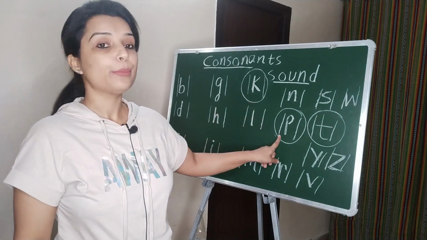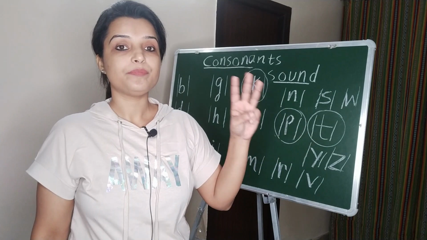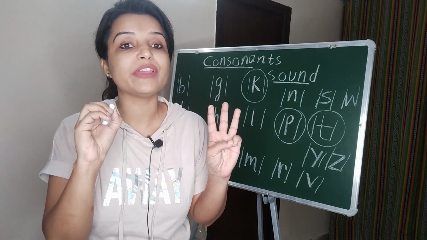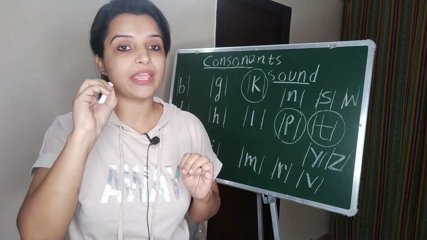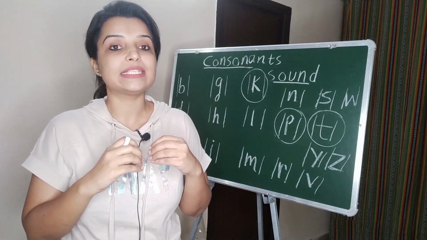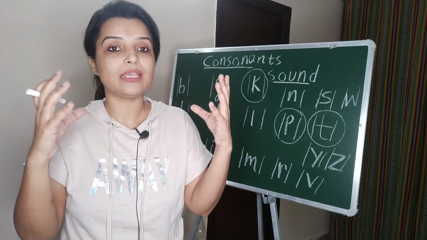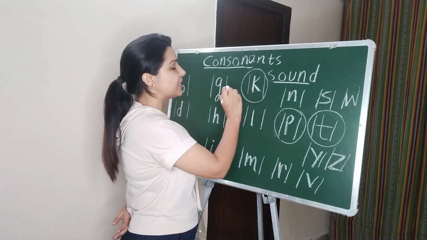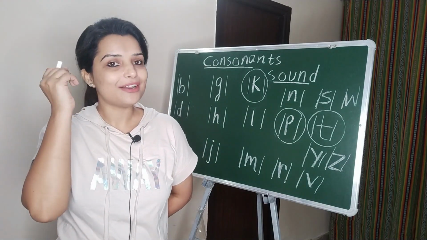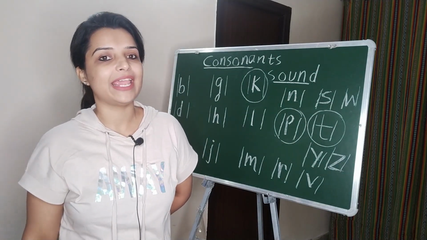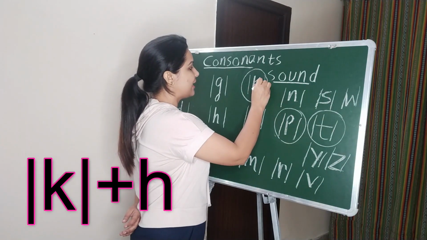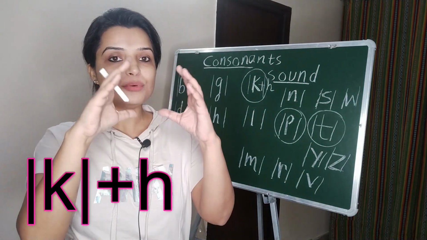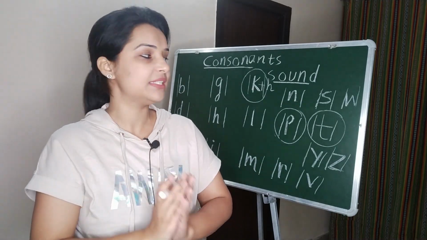K, P, and T. These three sounds have a feeling of H in them. It is extremely influenced by H. So whenever I am saying K, there is an H coming in K. K plus H becoming K. A beautiful sound of K can be seen.